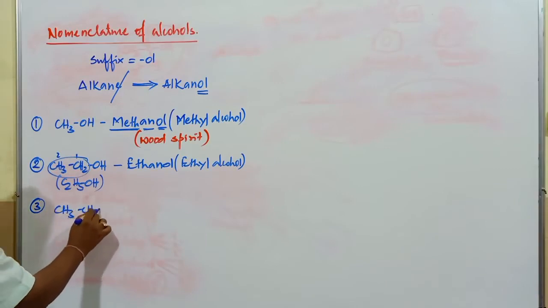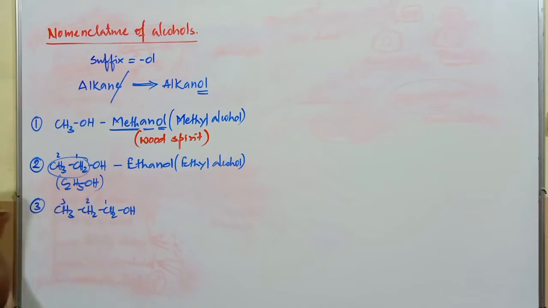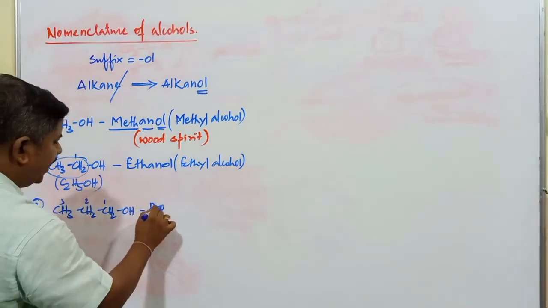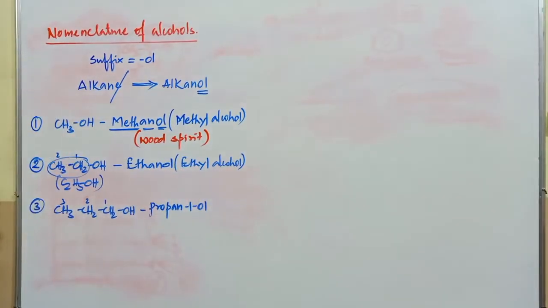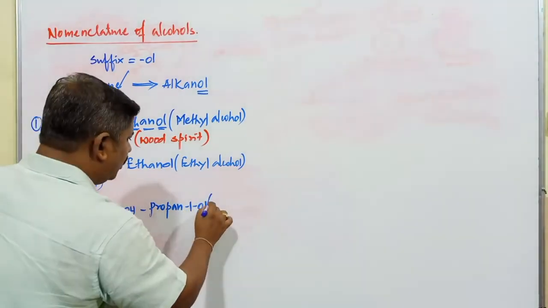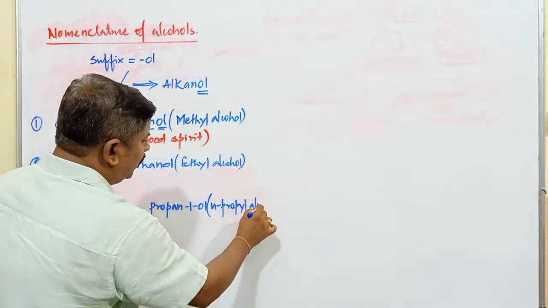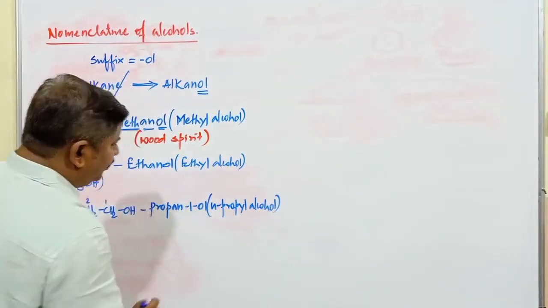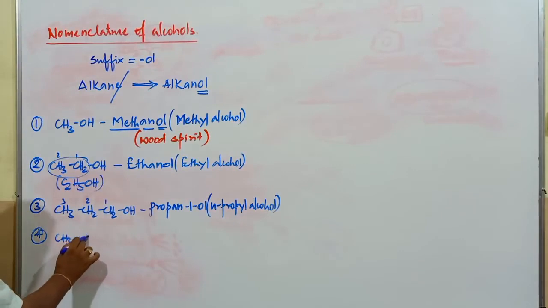Next one, CH3, CH2, CH2OH. Very simple compounds I am discussing first. It is found to be propane, propan-1-ol. Why is it called propan-1-ol? OH is present on the first carbon atom, so propan-1-ol. Commonly it is called n-propyl alcohol.